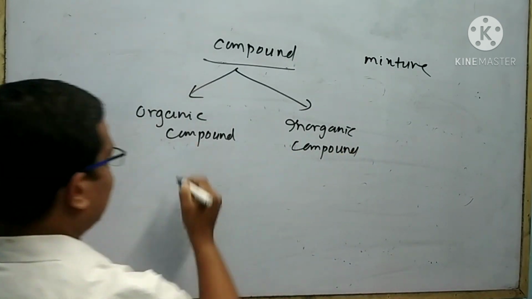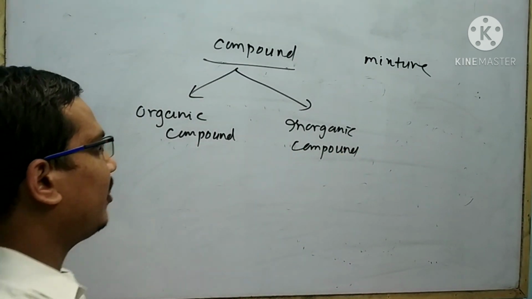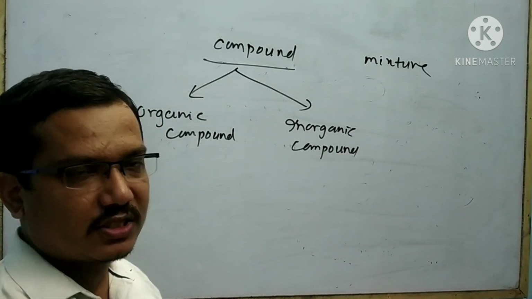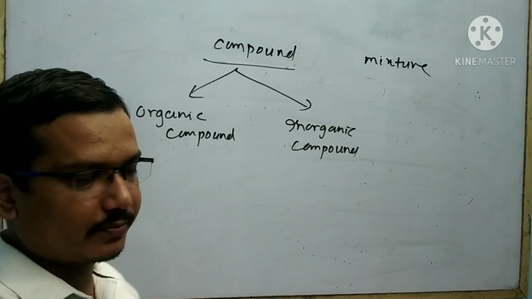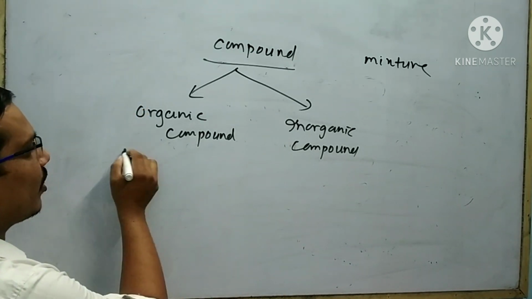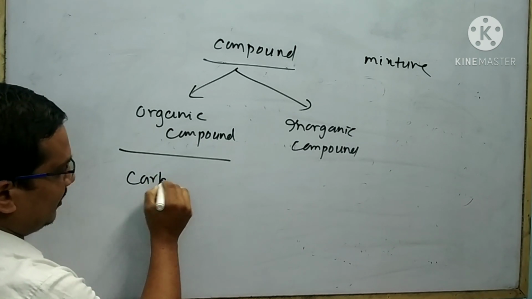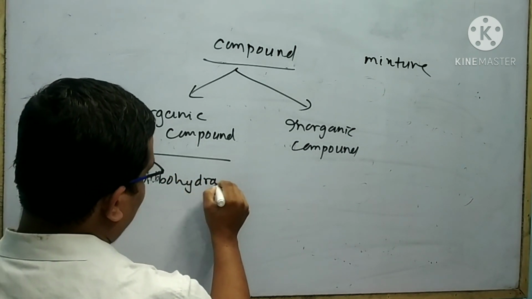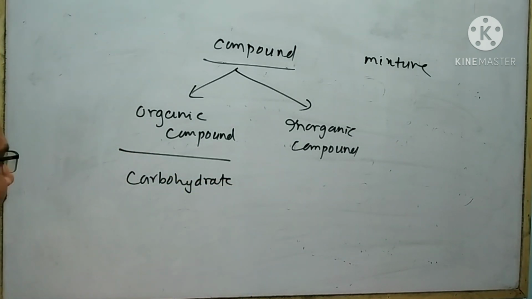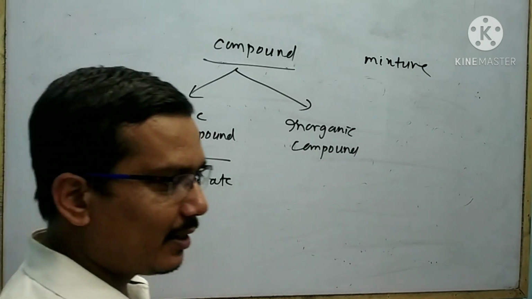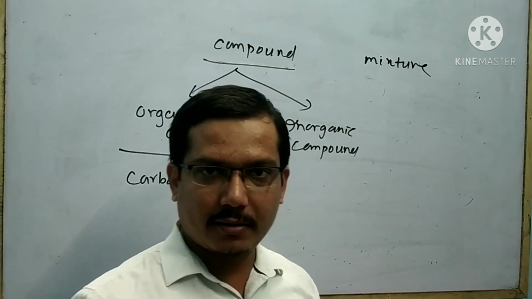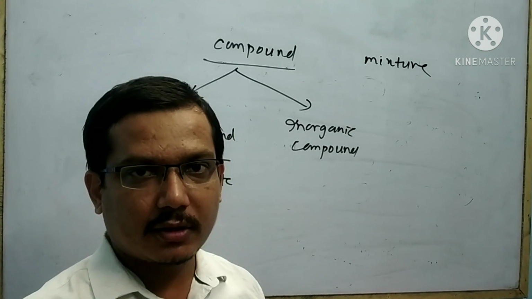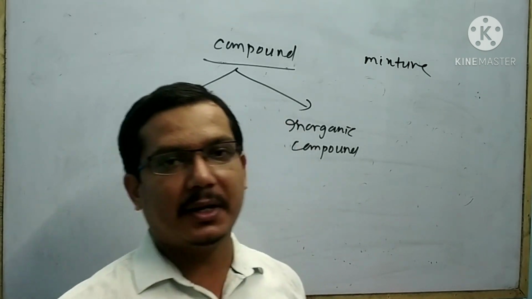Organic compound means जैव यौगिक, inorganic compound means अजैव यौगिक. Take an example of an organic compound, carbohydrate. Tell me, is carbohydrate prepared from any mineral? No, it cannot be prepared from any mineral.